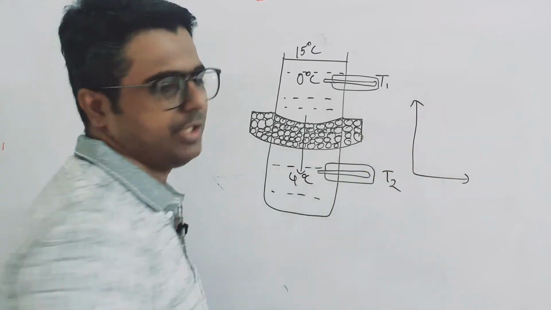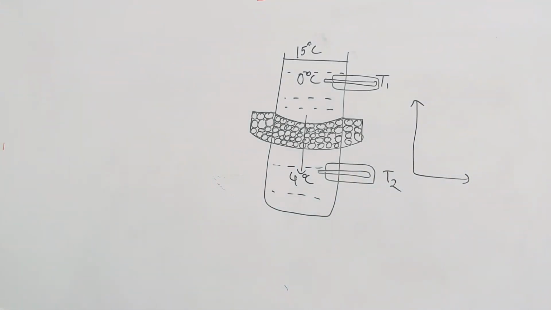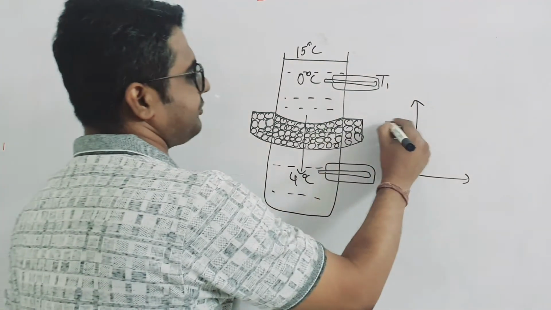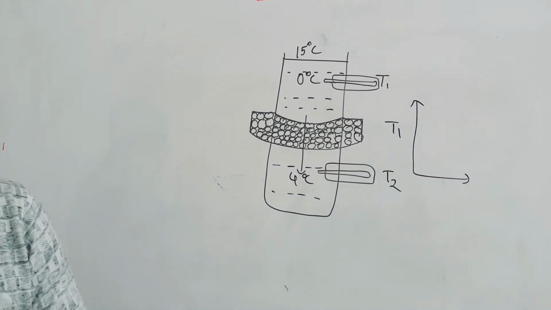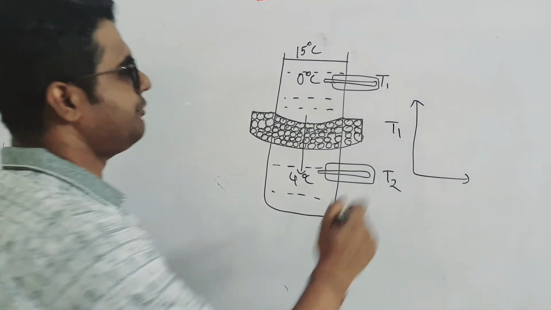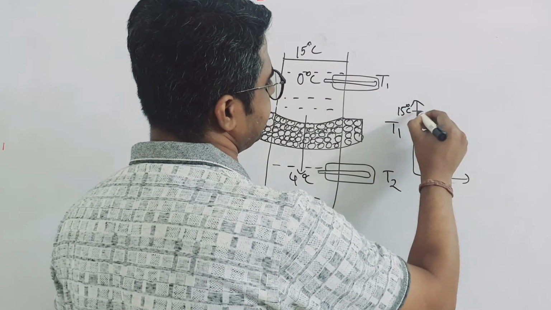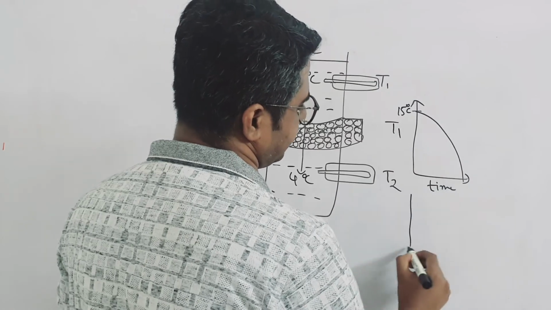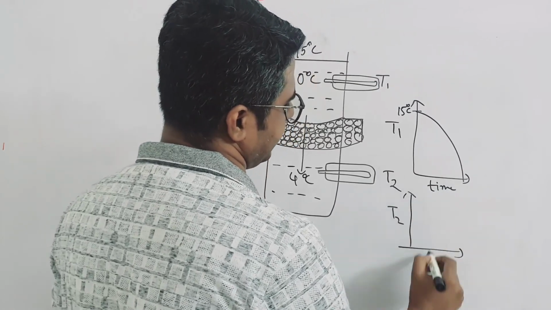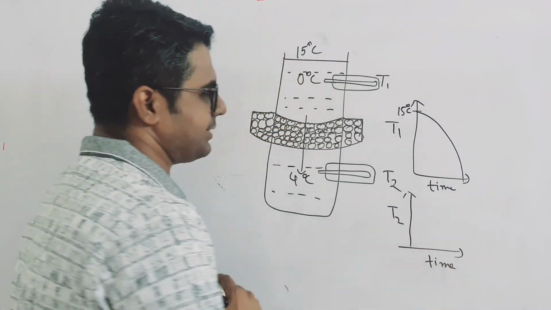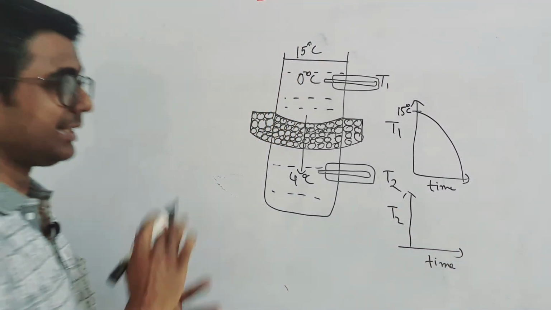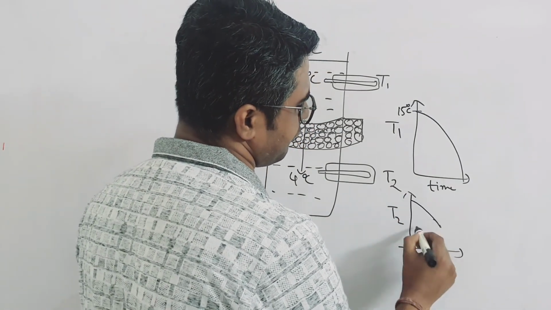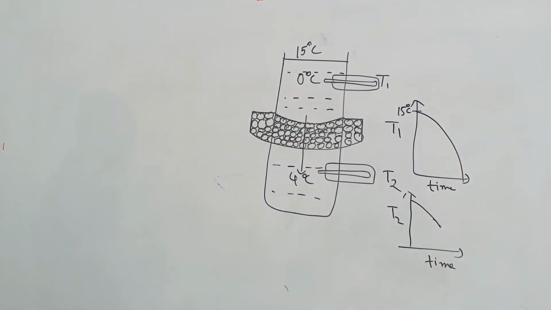Okay, a very well known experiment with 2 graphs which are associated with it. First of all is T1. So see, if you say this T1, this starts from 15 degrees Celsius, right? It starts from 15 degrees Celsius and it reaches 0 degrees Celsius like this with time, right? With time. If you just plot the same thing as T2 and here it is time, then what happens? Then it doesn't reach 0 degrees Celsius, okay? It doesn't reach 0, it will reach up to 4 degrees Celsius. That's it.